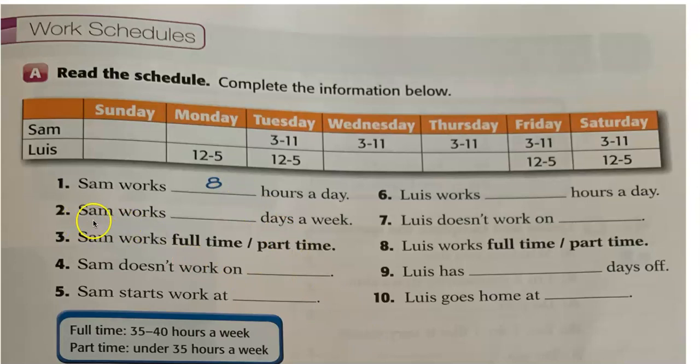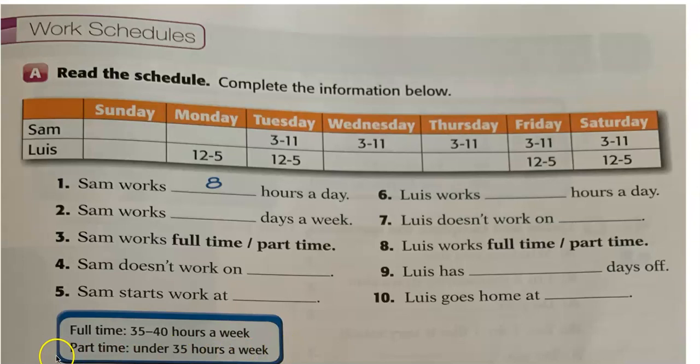For example, in number 2, Sam works blank days a week. How many days a week does Sam work? 1, 2, 3, 4, 5. You have to write this information here, okay? So stop the video and work. In this small box here, you have when a person works full-time. Full-time is 35 to 40 hours a week. And part-time is under 35 hours a week. Okay, so this is important because you have 2 questions about this. So stop the video and work on this.